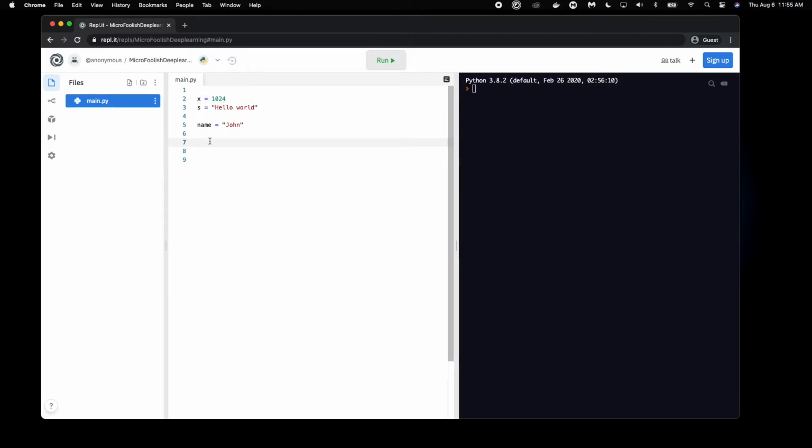But another type of data type would be the float, where it's actually a decimal value instead. You could do something like pi equals 3.14, and that's a float. Now you might be wondering, why is there a need to differentiate them like this? Well, it's mainly due to rounding reasons.